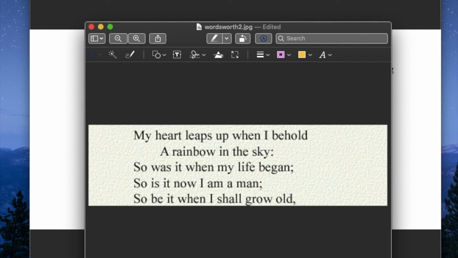William Wordsworth. It's very short, and we're going to be pointing out the use of symbolism in this excerpt.